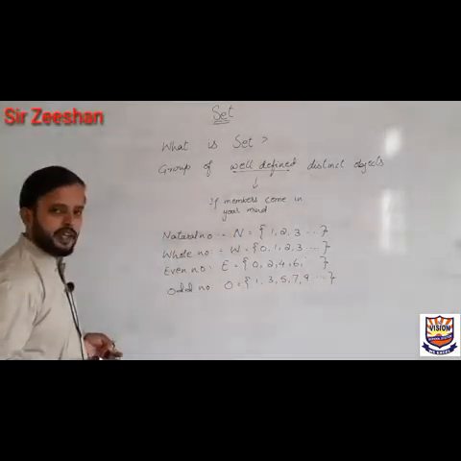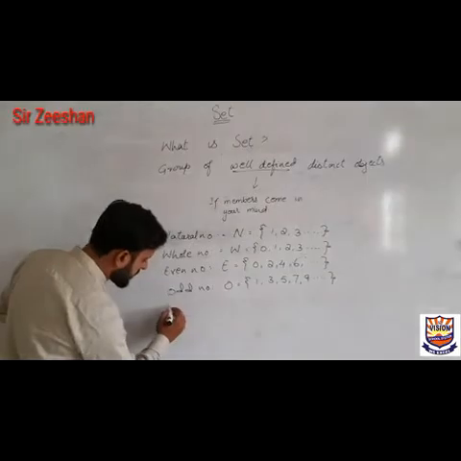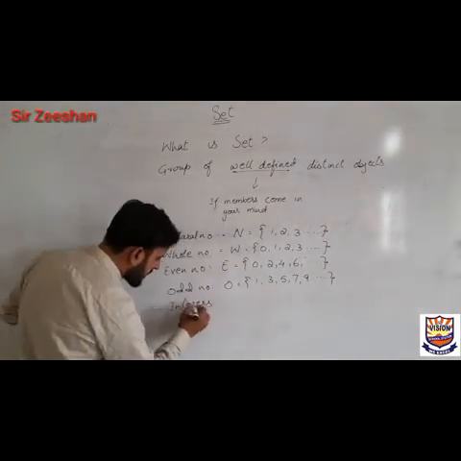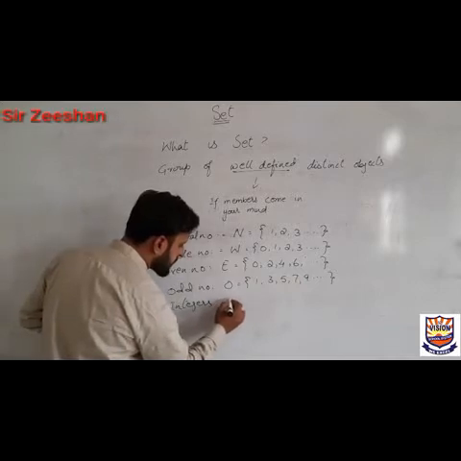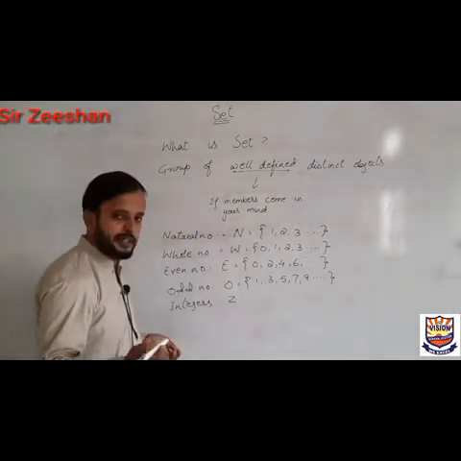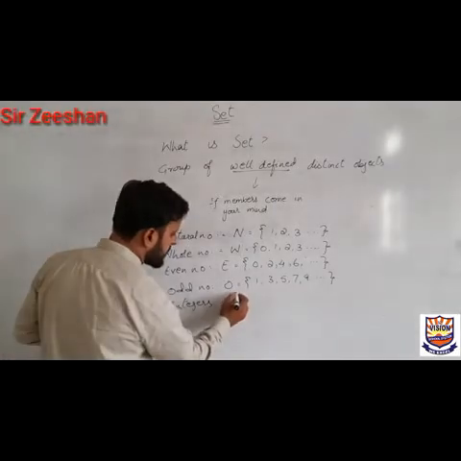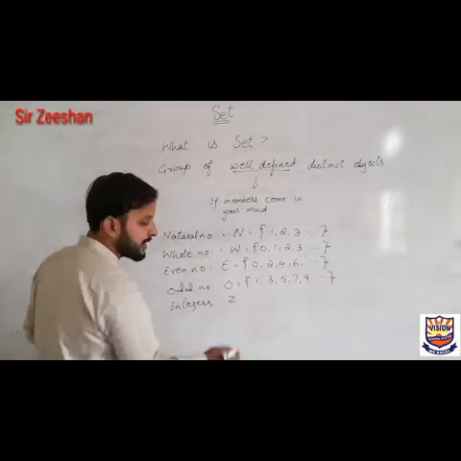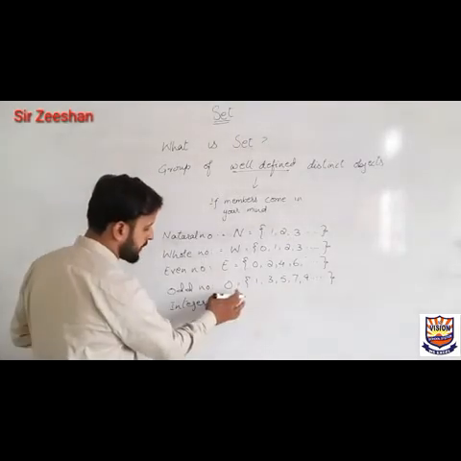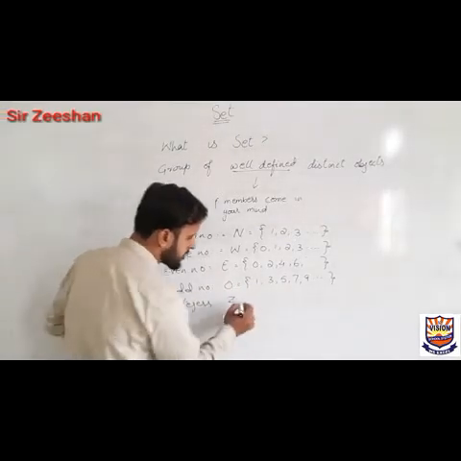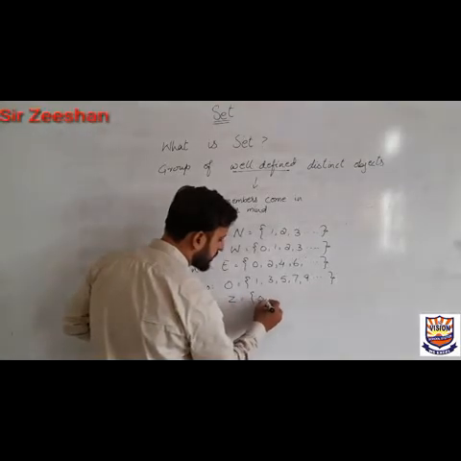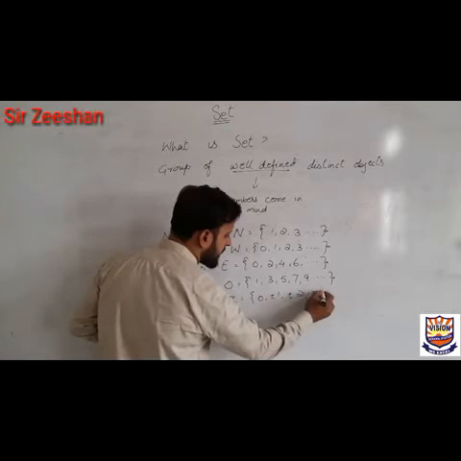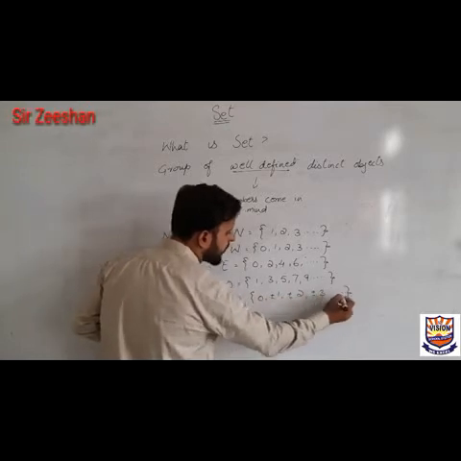After that we have integers. Integers, what are integers, sir? Integers are those numbers, Z is the sign. If you will write plus on it, it will become positive integers, and if you will write minus on it, it will become negative integers. But we are here talking about just integers, so it will be 0, plus minus 1, plus minus 2, plus minus 3 and so on.